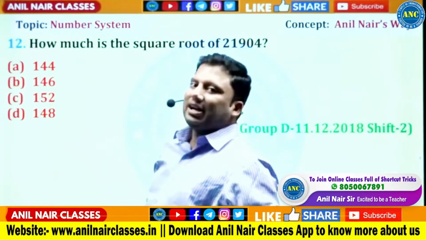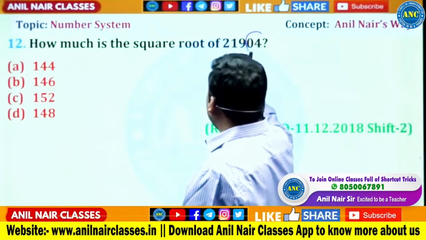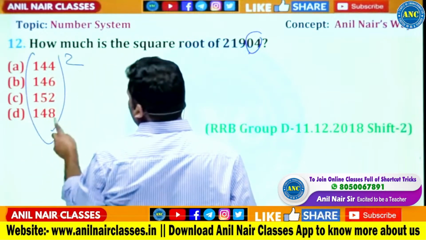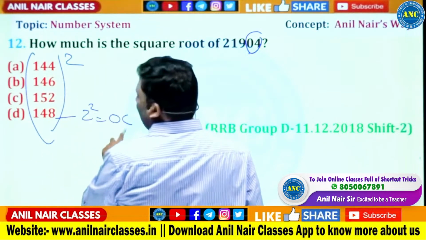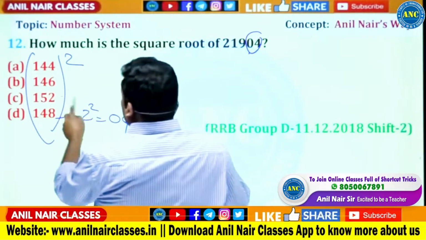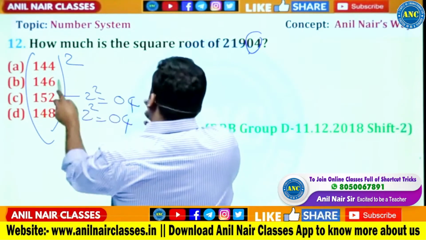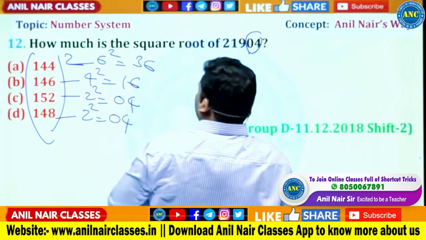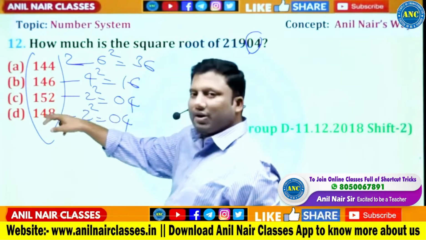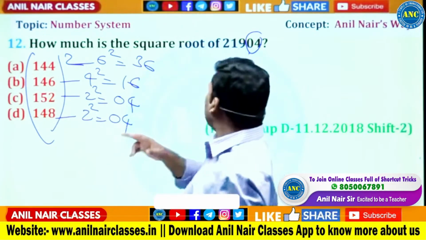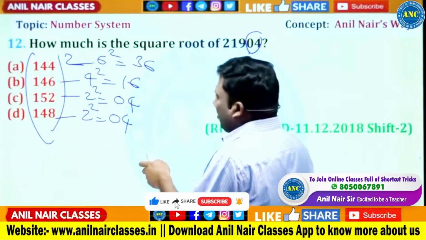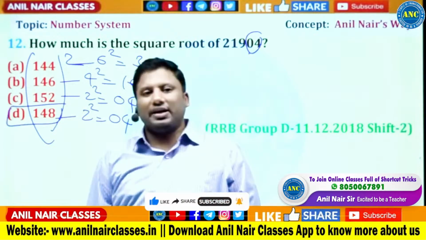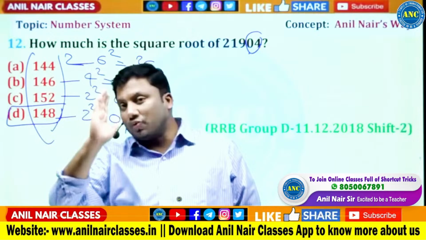Once our fundamentals are strong, then we can solve a problem. It is 04. If it is 04, check it out. This will become 2 square, which is 04. 148 is 2 less than 50. 2 square is 04. 4 square is 16. 6 square is 36. Now if you see 148, 150, 15 square is 225. It is less than 225 followed by 2 zeros. Answer is 148. I hope the idea is very clear to you.